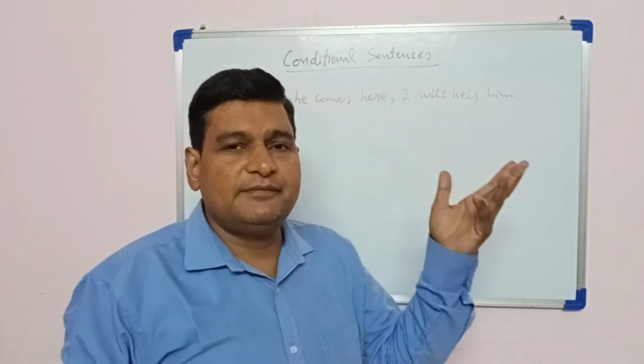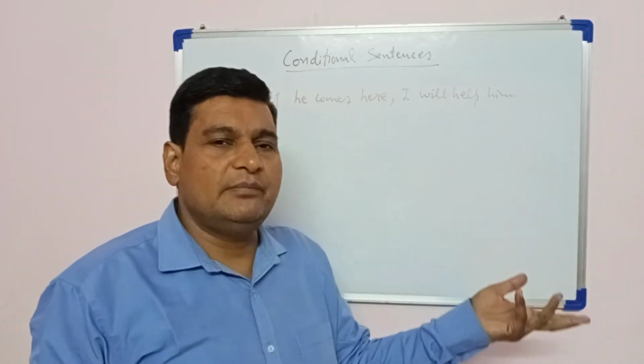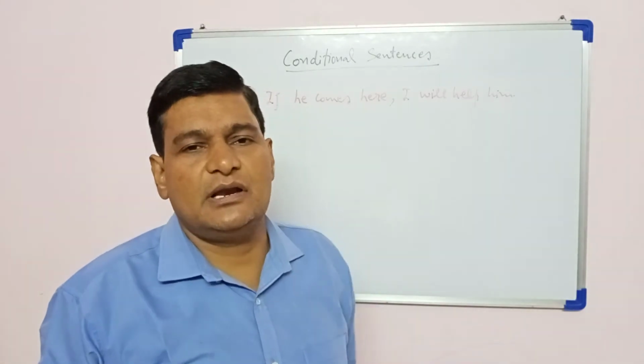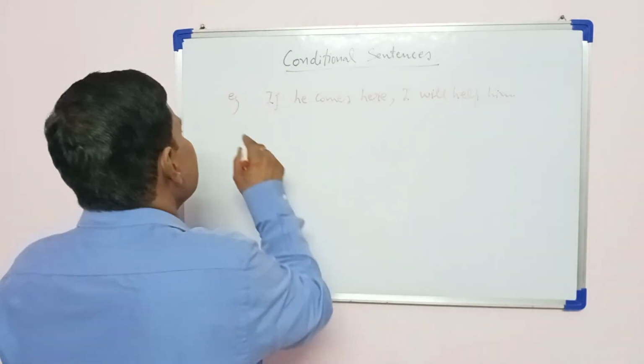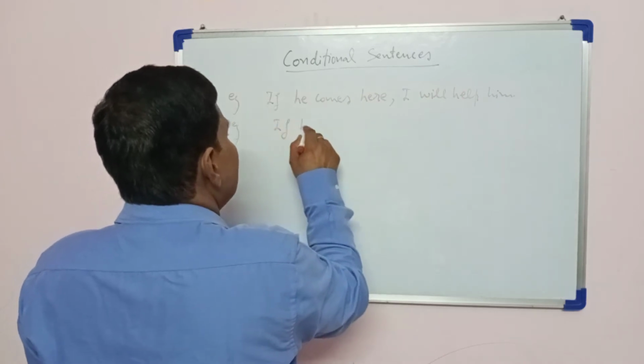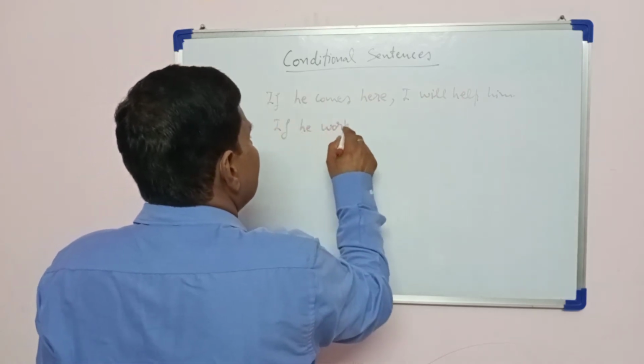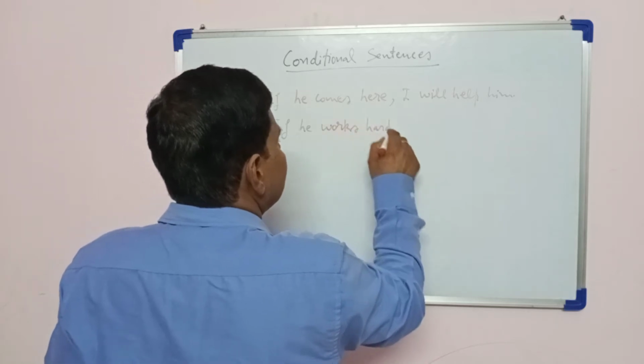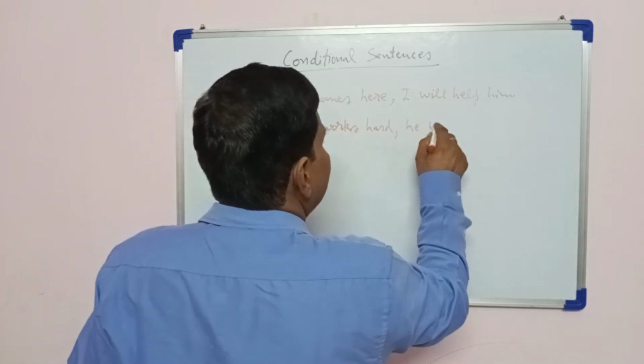So there is a 50-50% chance. If he comes, then he will be helped. If he doesn't come, he will not be helped. If he works hard, he will succeed.